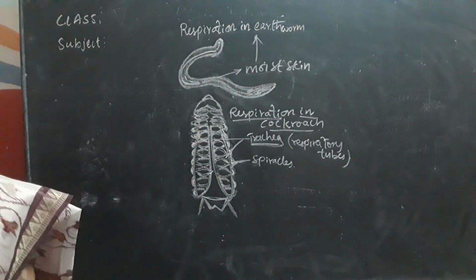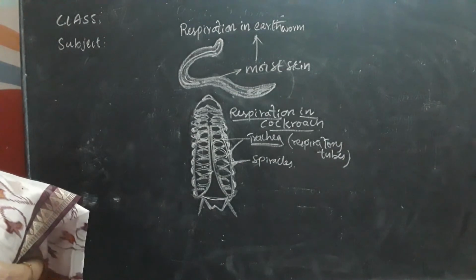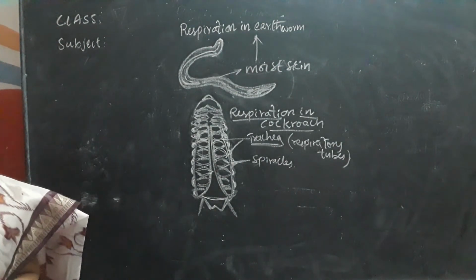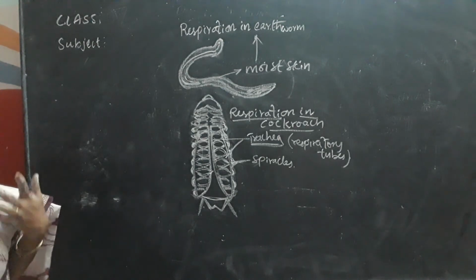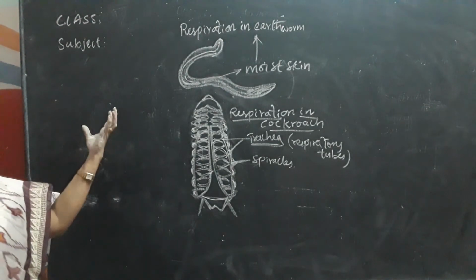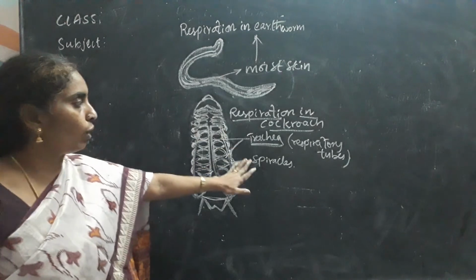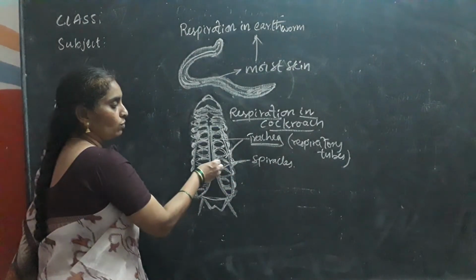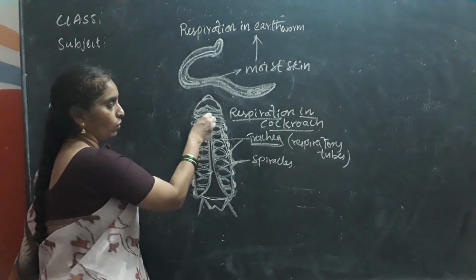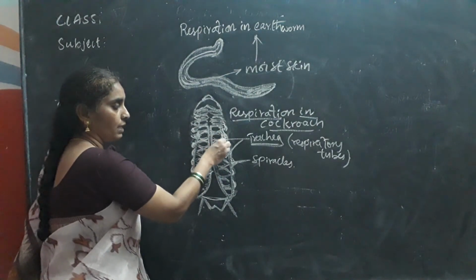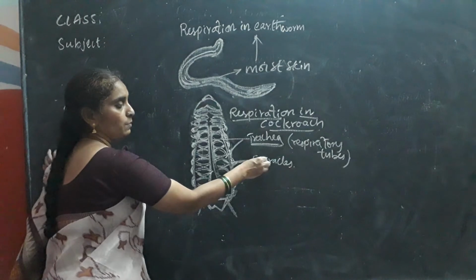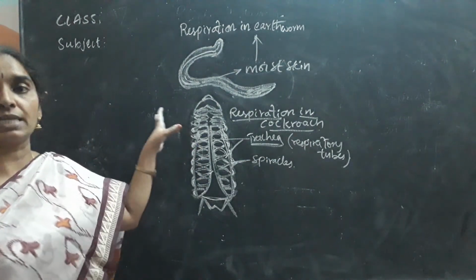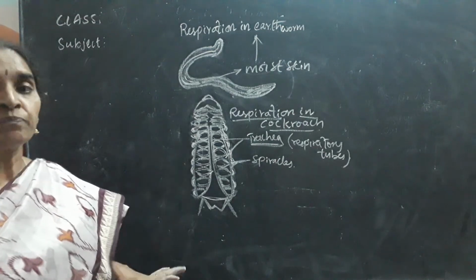The spiracles help to breathe in. These holes which help the oxygen to enter are called spiracles. Oxygen enters through the spiracles into the body of the cockroach, and the carbon dioxide is released through the tracheal tubes and comes out of the spiracles to the outside. This is how respiration takes place in the cockroach.